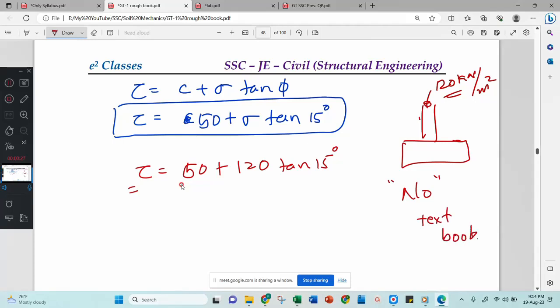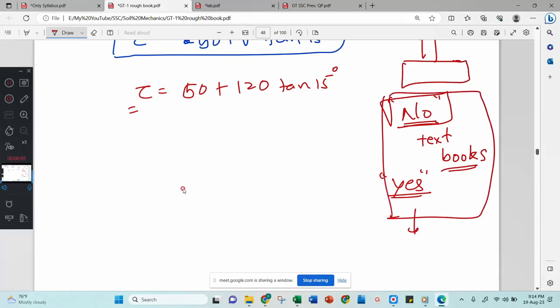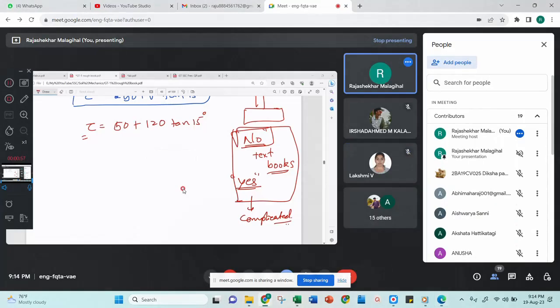Considering textbooks, I can say the answer is no, because in earlier days it was very difficult to determine drained and undrained behavior in a direct shear test. But nowadays in IITs, if you go there, you will see the answer is yes, because advanced direct shear test apparatus are coming. Therefore, it is yes. Therefore, what you have to answer here is that it is complicated. You can consider it complicated. Right? Any other doubt?